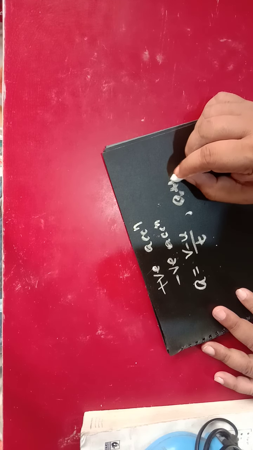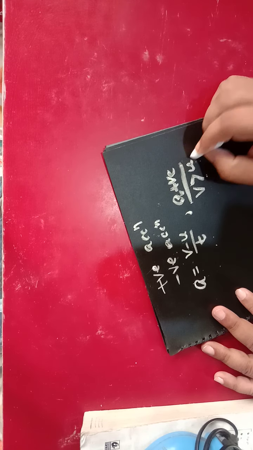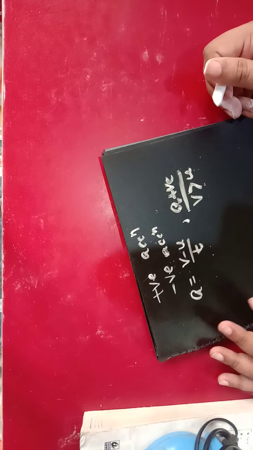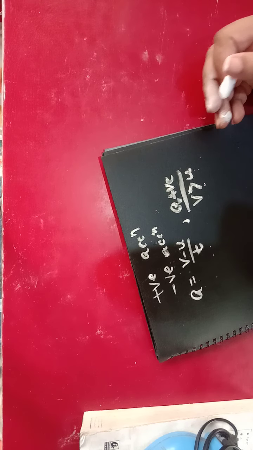How it will be positive? When v is greater than u. v greater than u मतलब फाइनल वेलोसिटी जब इनिशियल वेलोसिटी से ज़्यादा हो जा रहा है, मीन्स द बॉडी इज चेंजिंग द वेलोसिटी बाय इंक्रीजिंग रेट. If it is increasing the velocity, then it is positive acceleration.